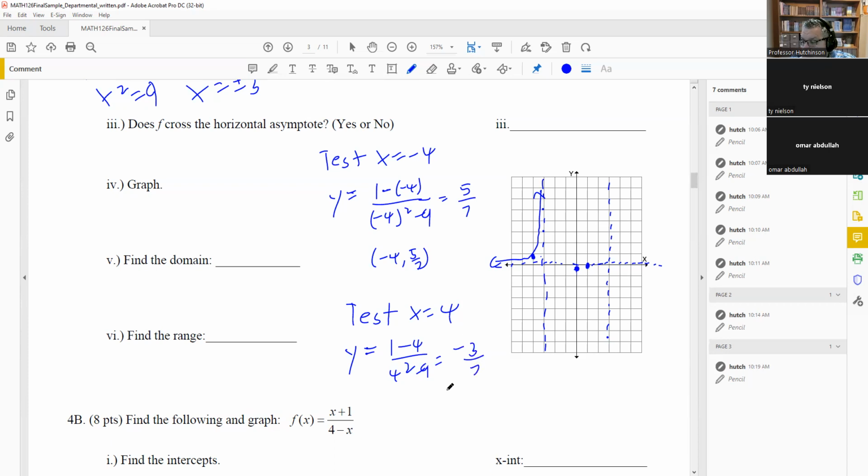We get 7 on the bottom. So 4 and negative 3/7 is an actual point on there. So 4 and negative 3/7 will be about here.